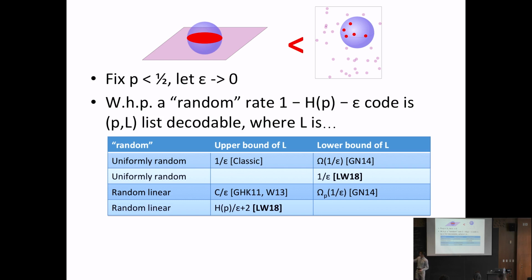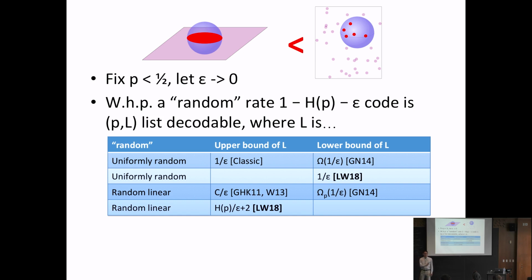Okay, so that's our main result. But you might object that this doesn't give us the full picture, because the 1 over epsilon that we got for the list size of a completely random code was just by a simple union bound. And you might say, well, what if you were more clever, you did some other probabilistic argument, and you showed that you can actually get list size like log 1 over epsilon or something.